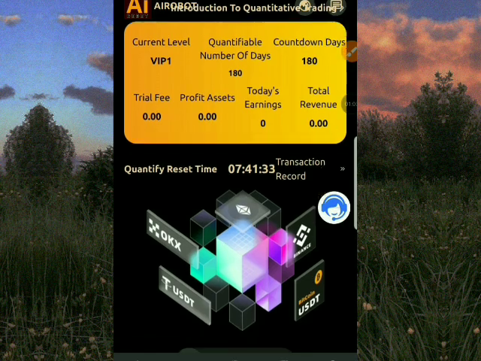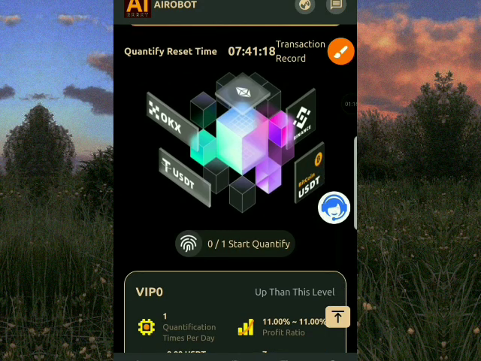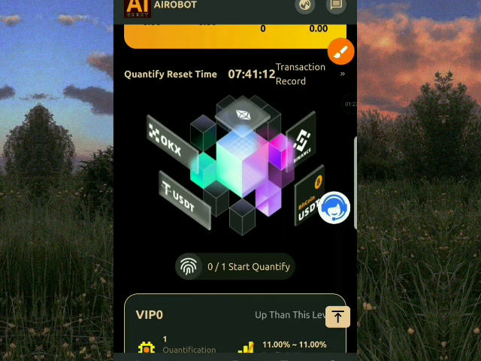This is my dashboard. You can see I have profit assets is 0.00. My today's earnings is still 0. My total revenue is 0.00. Like I told you, it's going to be a live withdrawal, and I'll be showing you my daily earnings from this platform for you to see that it's legit. So all I'll just have to do firstly is to click on start quantify. Start quantify means it's preparing my earnings for the day.